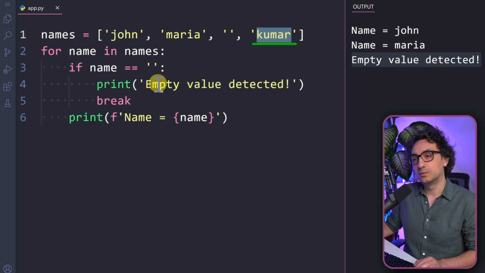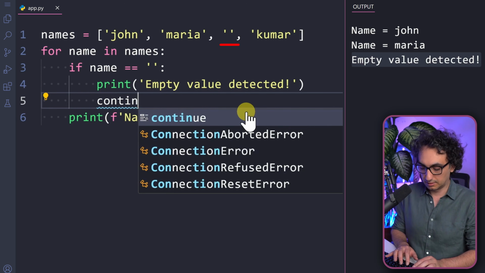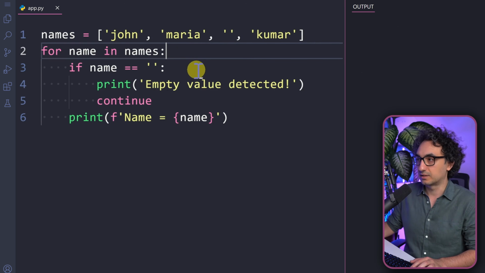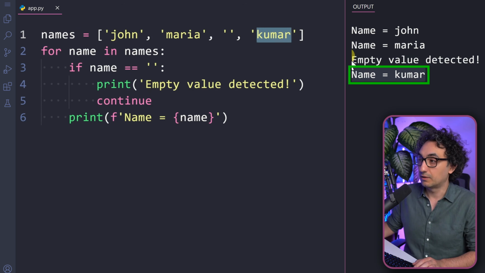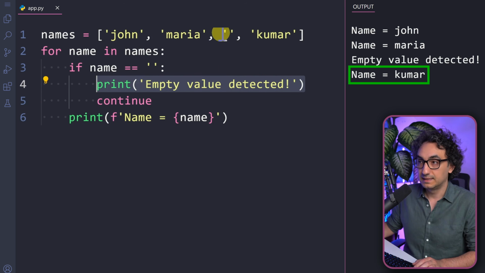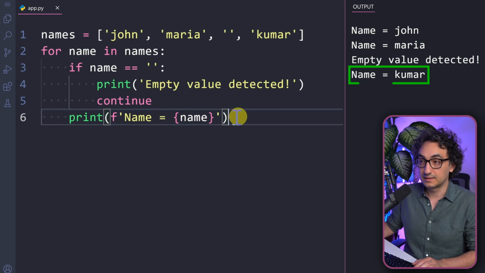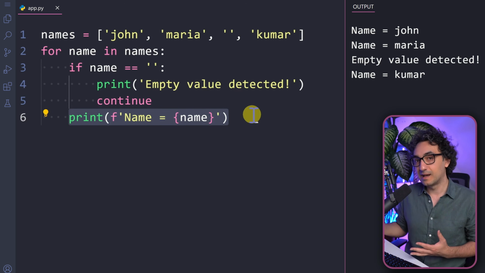So what we can do, instead of having break, we can say, you know what? Just continue. With that, we will skip only this one bad value, but we will continue the loop. So let's try this out and execute. As you can see in the output, we now have name is equal to Kumar. So we processed this value and we still see our message, empty value detected, and this comes from here. That means, yes, we found the bad data, but we skipped it. We didn't process it inside the branch.